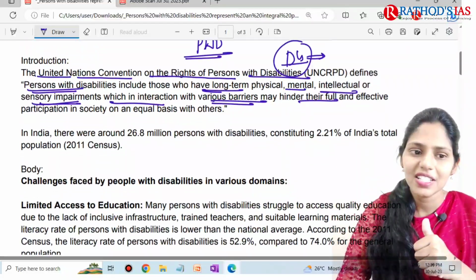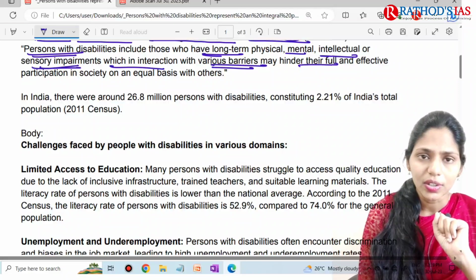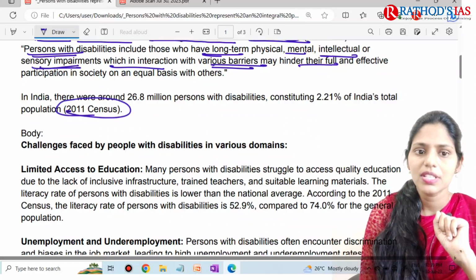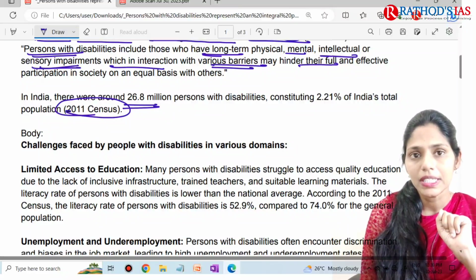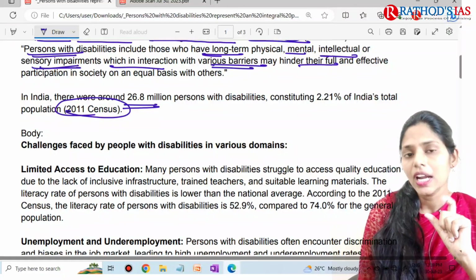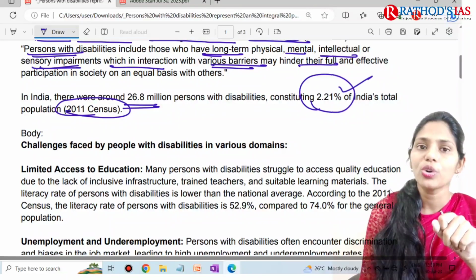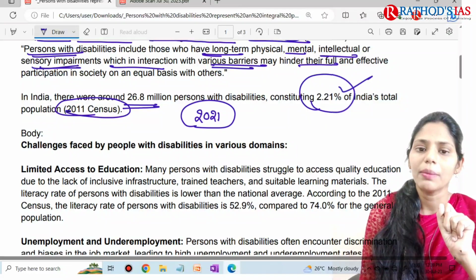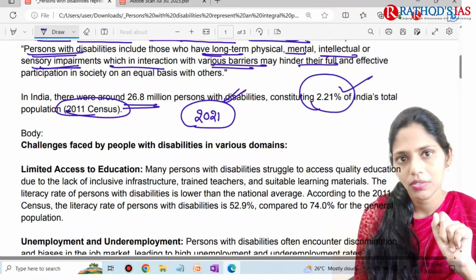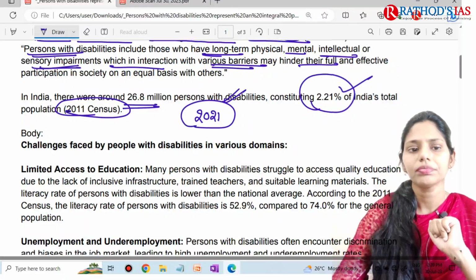So what are the challenges? I said that you can also write data, so I also included data. According to the 2011 census, there were about 26.8 million persons with disabilities, and they contribute about 2.21 percent. If you get the 2021 data, you have to update this with the 2021 data, and this number will absolutely change.